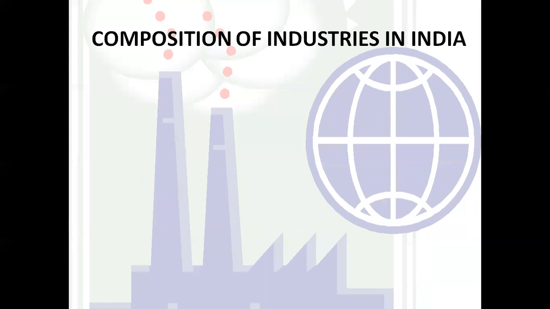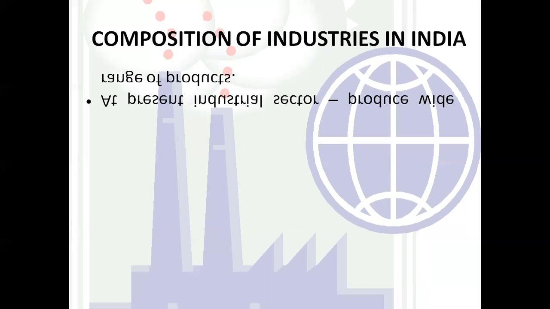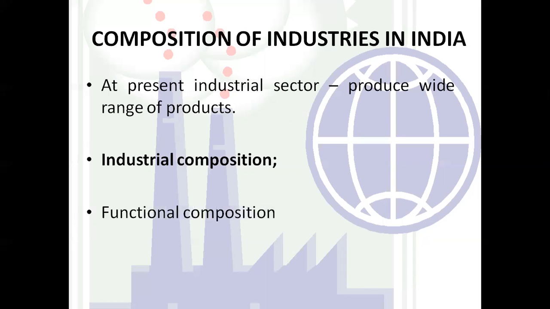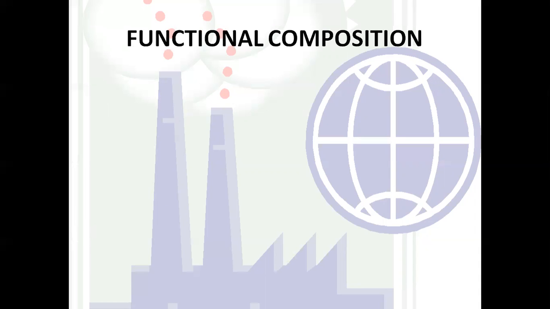So we are going to start with the composition of industries in India, with the introduction of it. At present, the industrial sector provides a wide range of products all over the world, right? This industrial composition comprises two parts, that is the functional composition and another one, the ownership composition. So we are going to start with the functional composition, which is also referred to as the use-based criteria.